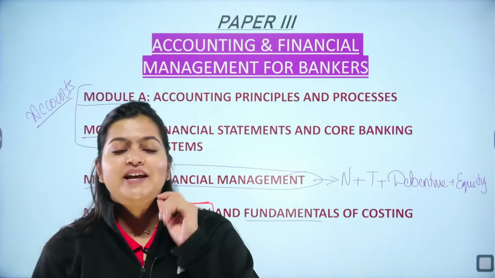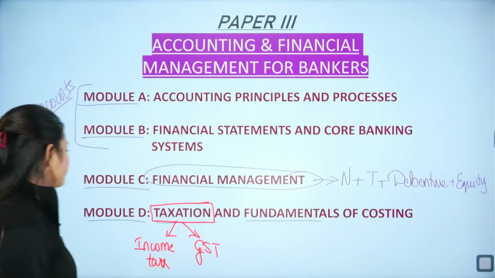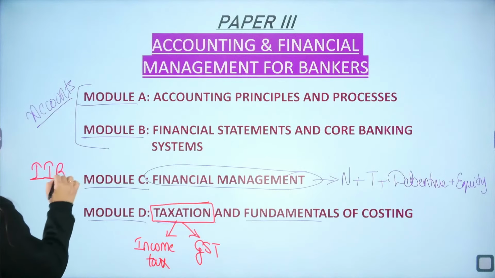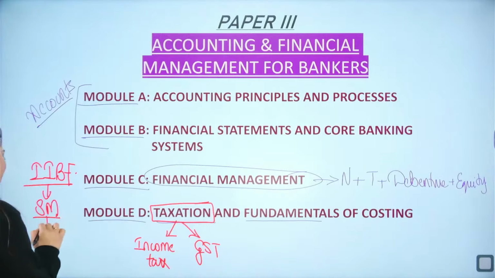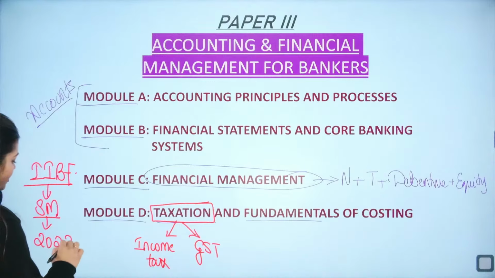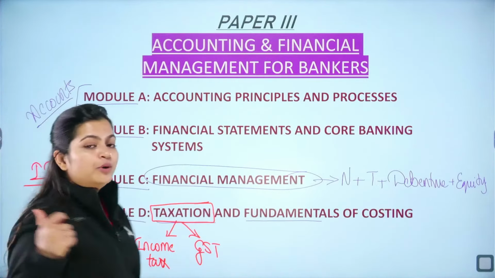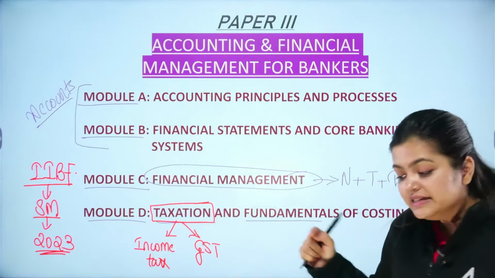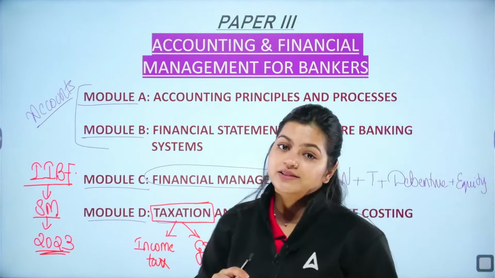But there is one problem: if you take directly the IIBF study material, in that book everything is related up to 2023. That book edition is the 2023 edition, but now it is 2026.